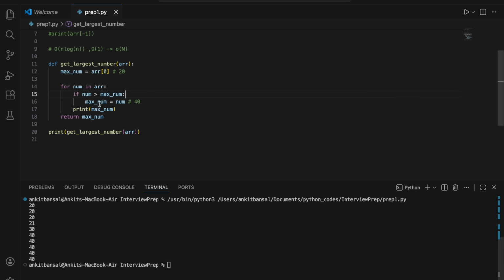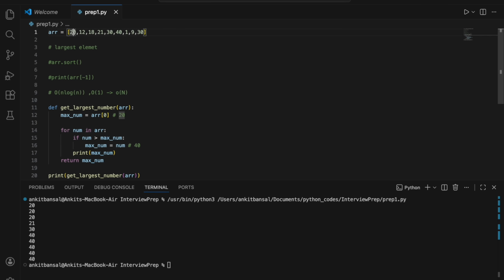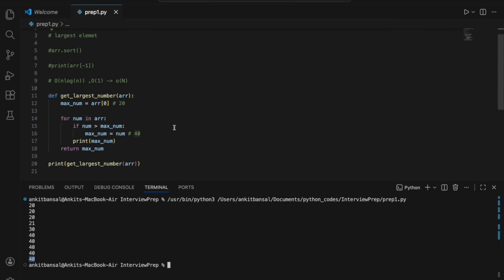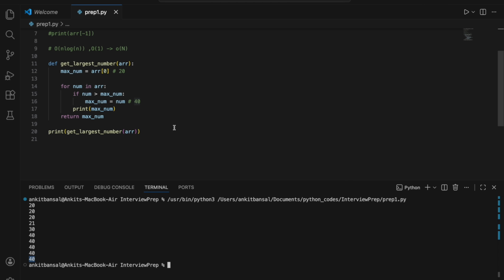Okay, so it is saying 20. So initially max num is 20. Then in the second iteration also 20. Third iteration also 20, right? Now in the fourth iteration, if you see, it became 21. Now in the fifth it became 30, right? Then it became 40, and after that 40 is always max num, because we are doing comparison only when the num is greater than max num, then we are replacing it, otherwise it will remain as it is, right? So this is how you have to think about it. Okay, great.